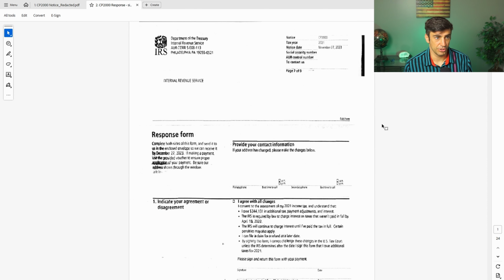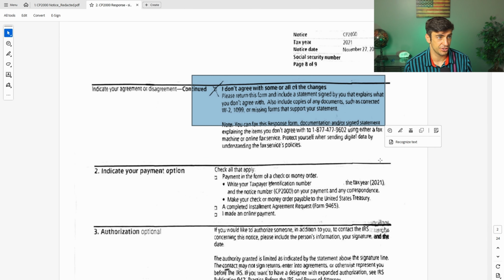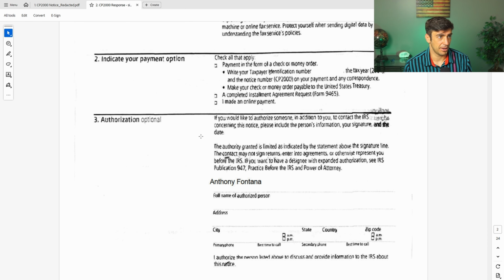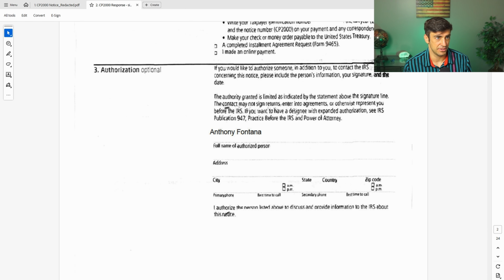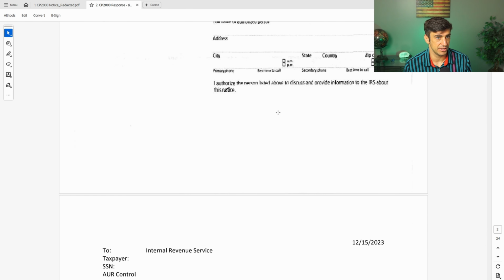All right, so our response to this. First and foremost, we have to fill out this response form that the IRS gives us. So on the second page, at least of this one here, we checked the box of, hey, we don't agree to these changes. And then I had them sign to authorize me just in case things go sideways. In addition to that, I give a statement to what we think should happen to this return and what I'm sending over here.